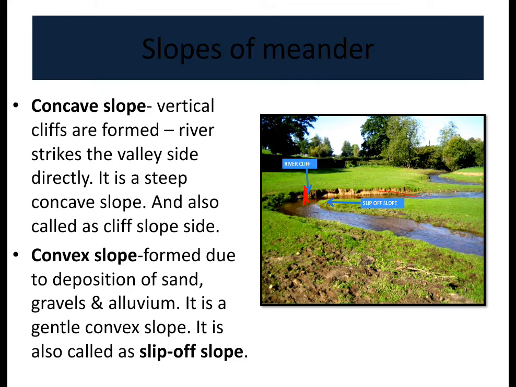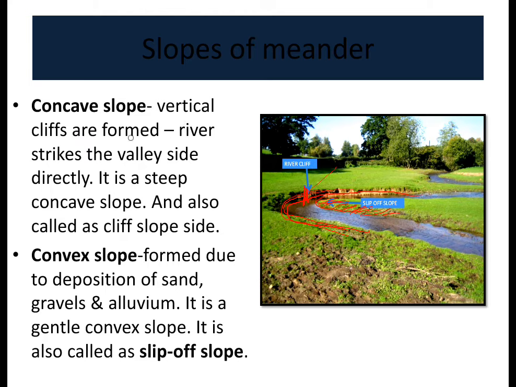The river is flowing, and when it flows directly, it hits this side and erodes. So this side is steep, whereas on this side deposition takes place. It is a slope-like structure. Here deposition takes place, whereas on this side erosion takes place. So on the concave side, erosion is taking place. On the convex side, the velocity of the river is slow, so deposition takes place, and they call it the slip-off slope, or convex slope.